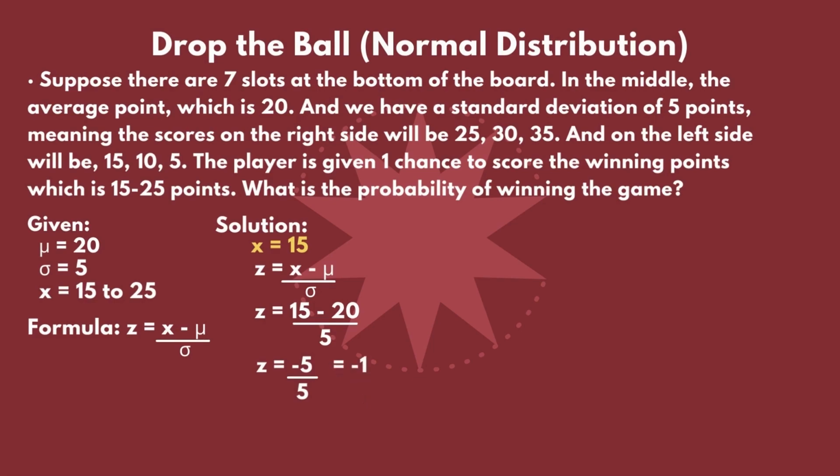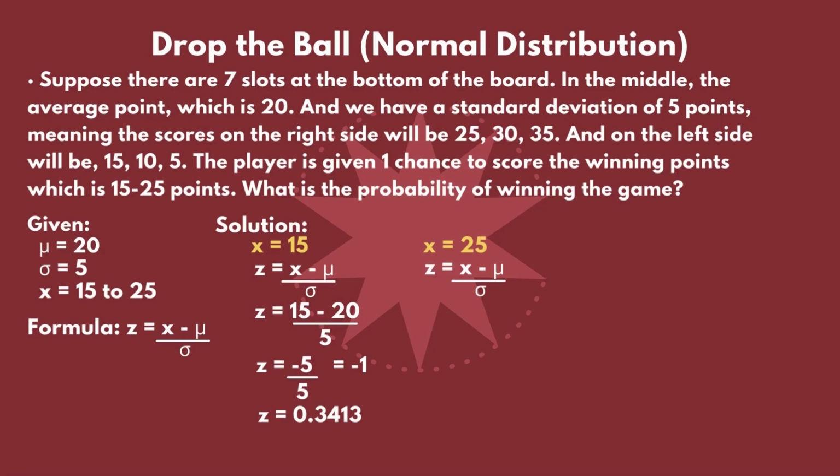We can now get the value of negative 1 from our normal distribution table or z-score table. Negative 1 is equivalent to 0.3413. Let us now move to our next value, which is 25. We will set our x to 25, and again our formula for getting the z-score is z is equal to x minus the mean over the standard deviation.